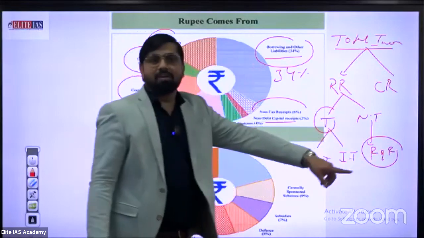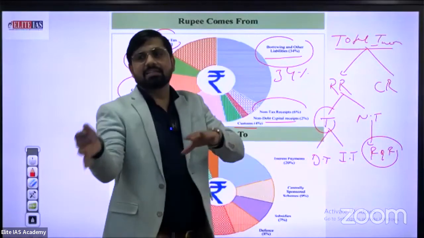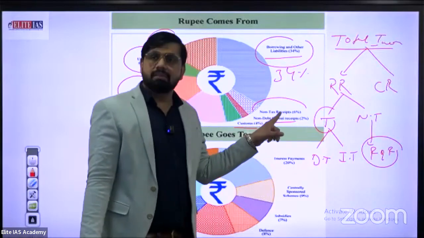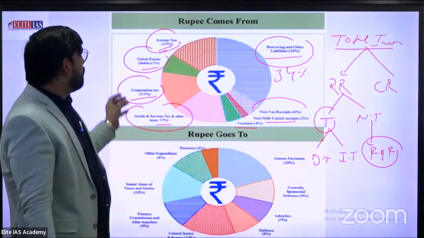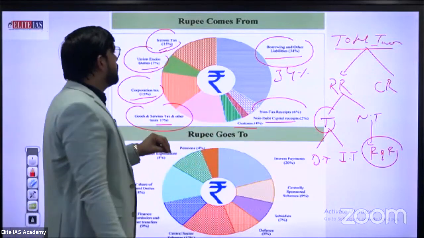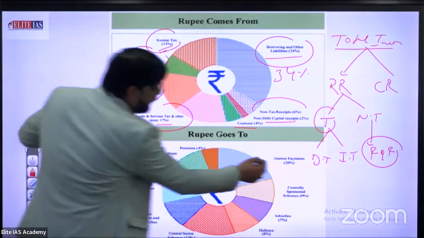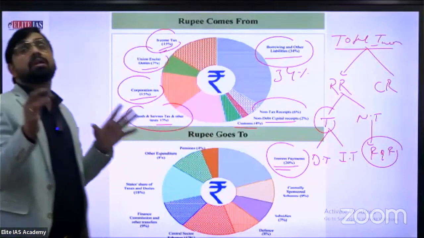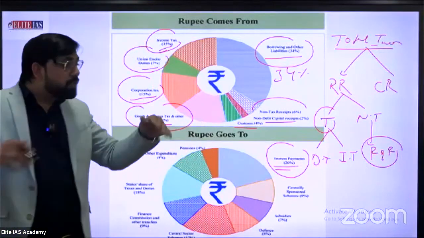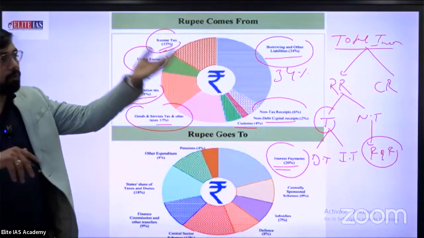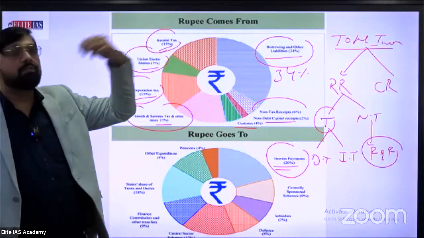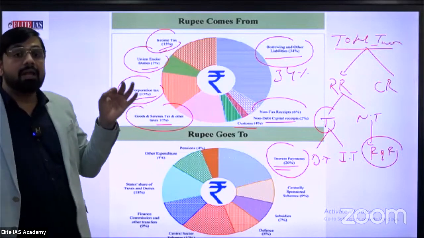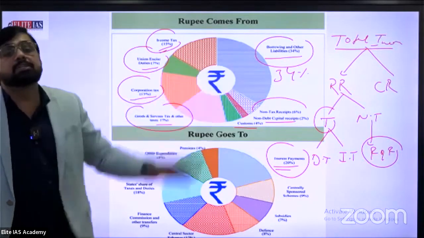Non-tax receipts come from things like vehicle challans and different penalty fees, 6%. Clear? Next, where does the rupee go? Compare interest payment. What's the major issue? 20% of total revenue will go to interest payment to different organizations, like the World Bank and other international organizations. It means out of 100 rupees, 20 rupees go to interest payment.